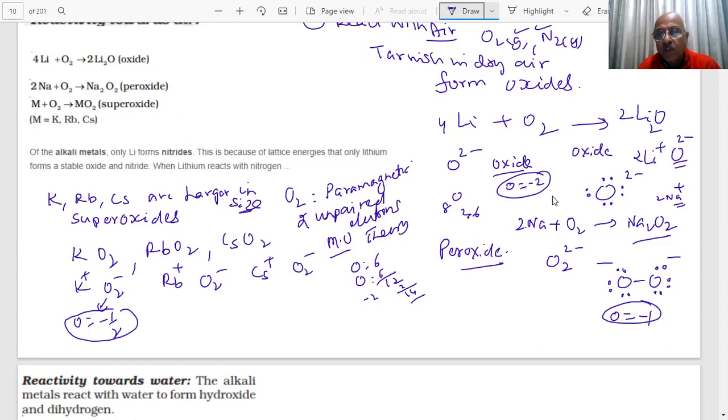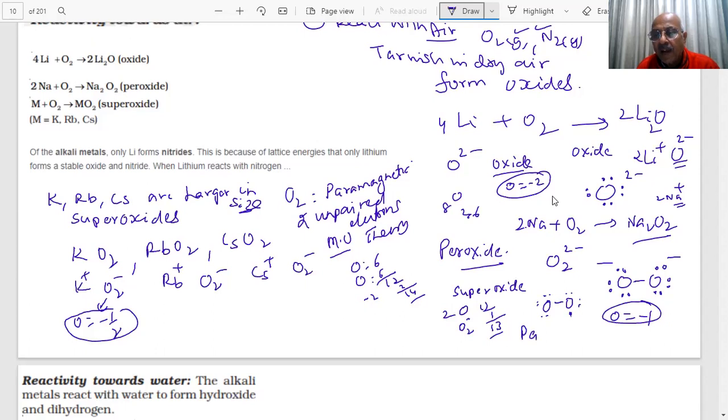So what will be the structure of superoxide? How many electrons are there in the superoxide? Oxygen is 6, 2 oxygens, 12, and then 1 electron is gained, so it is O2 minus, 13 electrons. So 13 means there is an odd electron here.